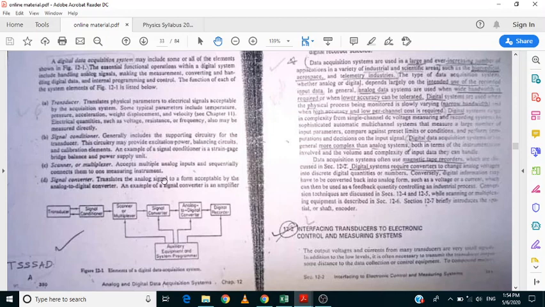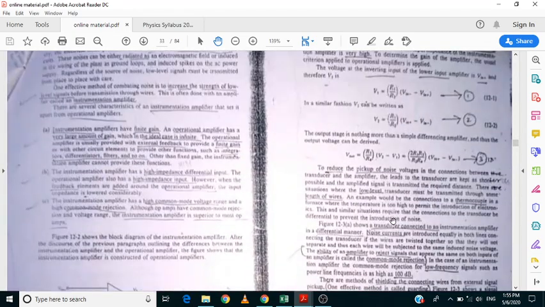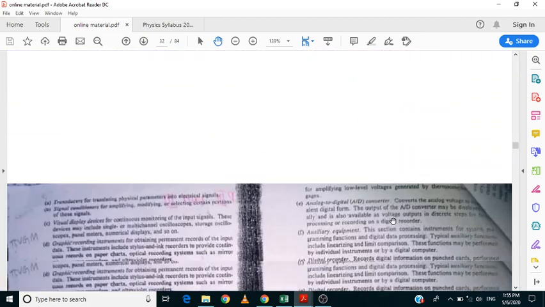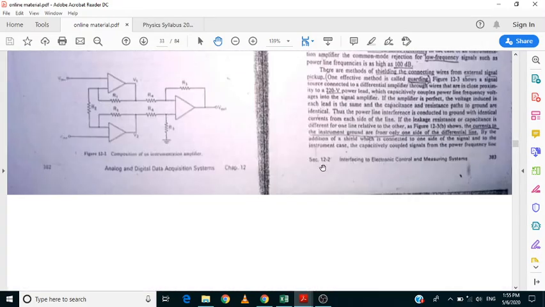Just look at the screen, figure number 12.1. For this topic, on the right side of the screen, you have many diagrams. There is no need to explain all those diagrams. You are supposed to explain briefly whatever we have here, but don't go for drawing all the diagrams. If bad luck follows us, we may get a long question from here, but 99% we are not going to get any long question from this particular part.